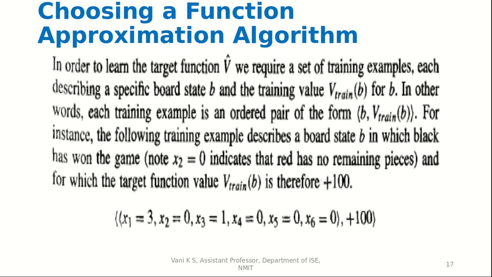Now you can see here x1 is equal to 3, which means there are 3 black pieces left. x2 is equal to 0, which means there are 0 red pieces left. x3 is equal to 1, which means 1 black king is left. x4 is equal to 0, which means 0 red kings are left. Then x5 is equal to 0, which means 0 black pieces are threatened by red. And x6 is equal to 0, which means 0 red pieces are threatened by black. This was the first argument, which is b. Now v train of b will be plus 100.